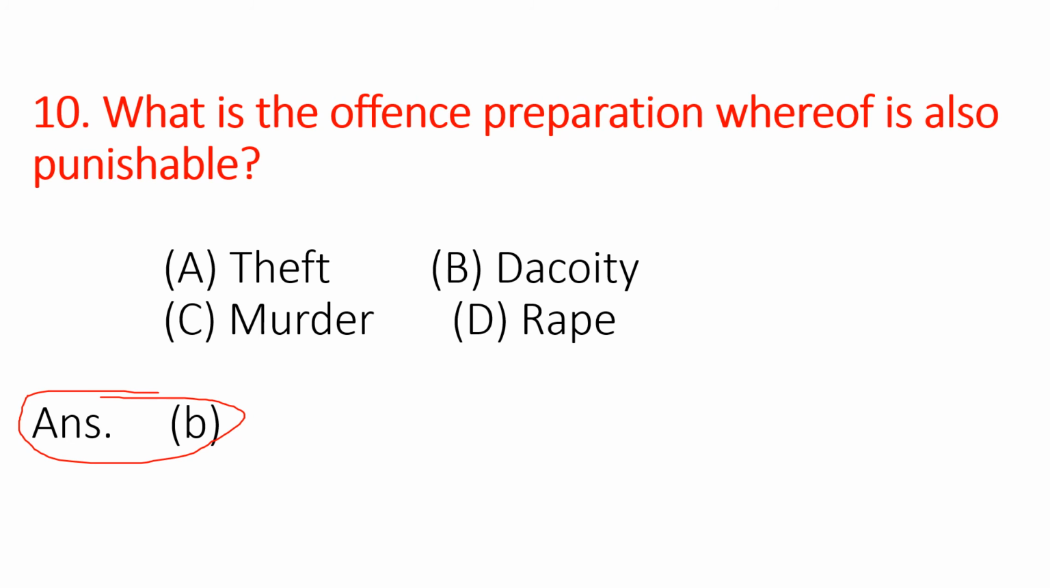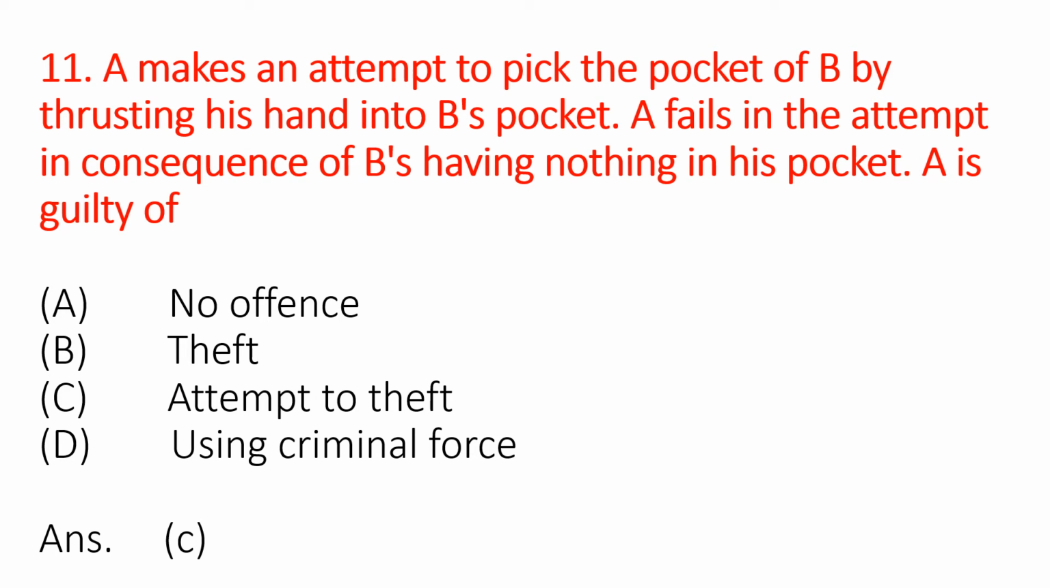Let's move on to the next question. A makes an attempt to pick the pocket of B by thrusting his hand into B's pocket. A fails in the attempt in consequence of B's having nothing in his pocket. He is guilty of what offense? We have got four options here. A, no offense. B, theft. C, attempt to theft, and D, using criminal force. So the correct option is C, that is attempt to theft.